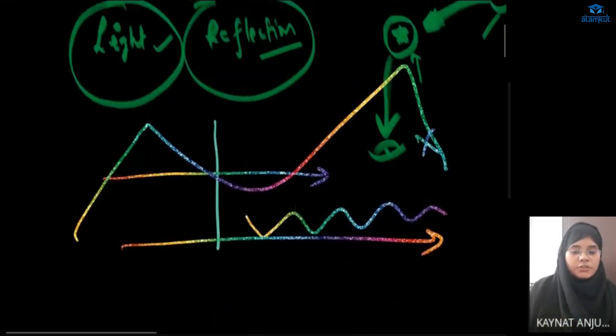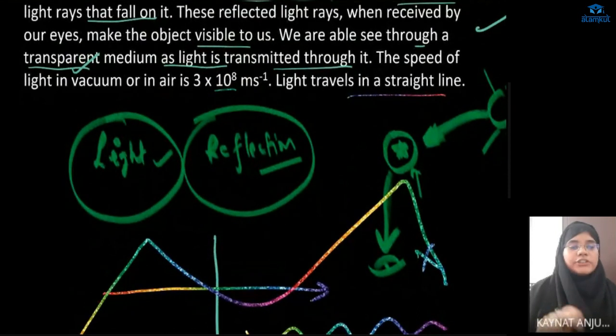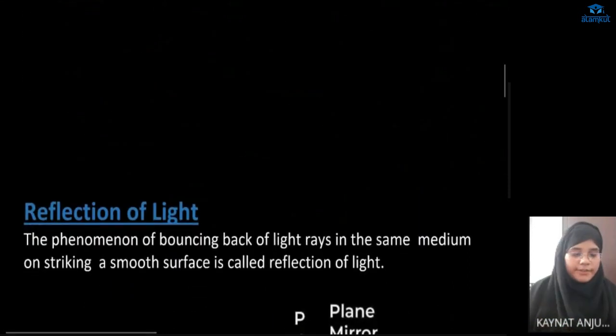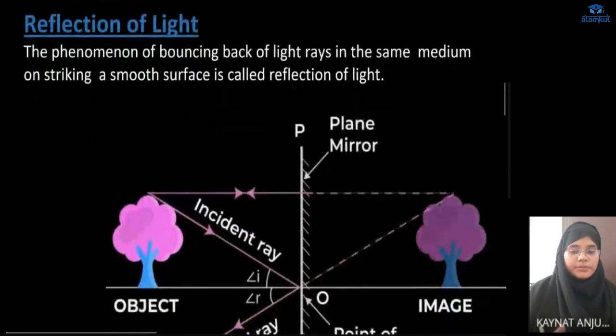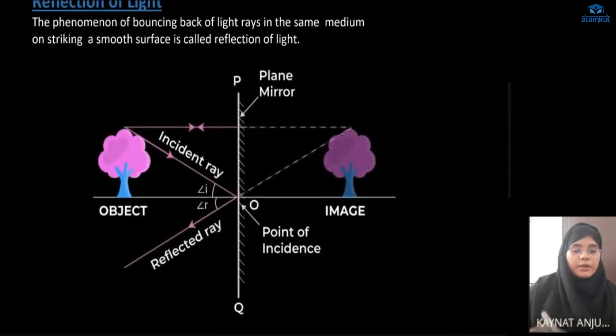So this was about the reflection of light. Now we'll just see an example of how light gets reflected through a plane mirror. This is a plane mirror. There is a tree. Never mind, my tree has got some different colors. So the incident light falls on the plane mirror.